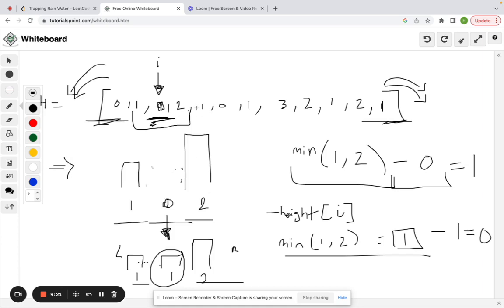Since this array is the elevated heights, the elevation map. And in this case, you'll start with the same question, which is, what are my minimum left and right boundary, and is there even a minimum, is there a left boundary, and is there a right boundary to contain some water?